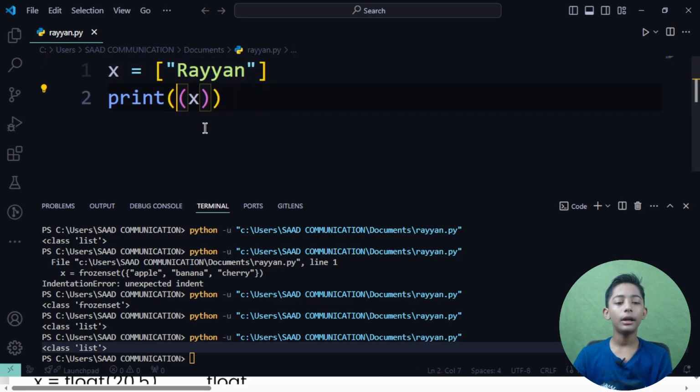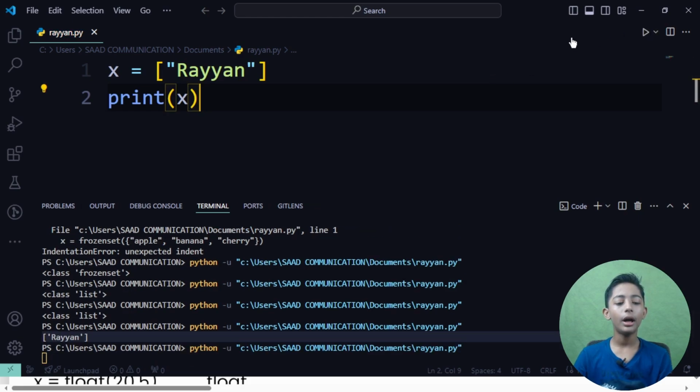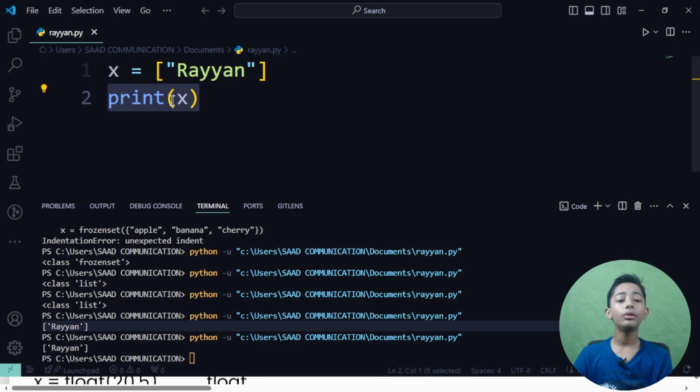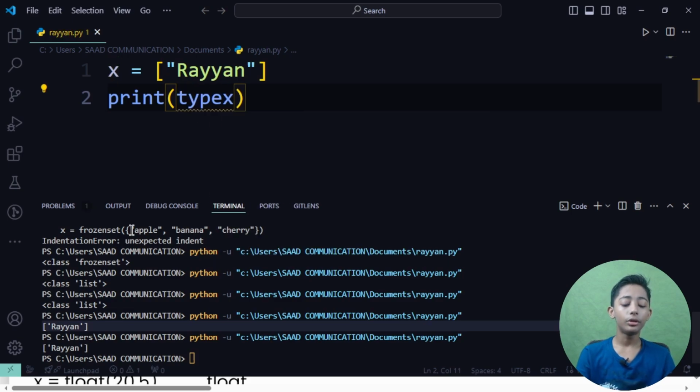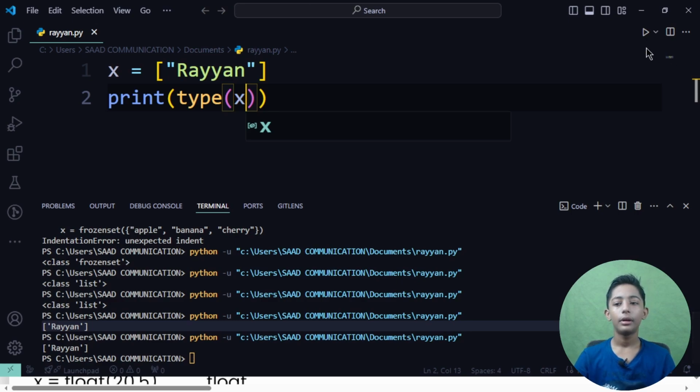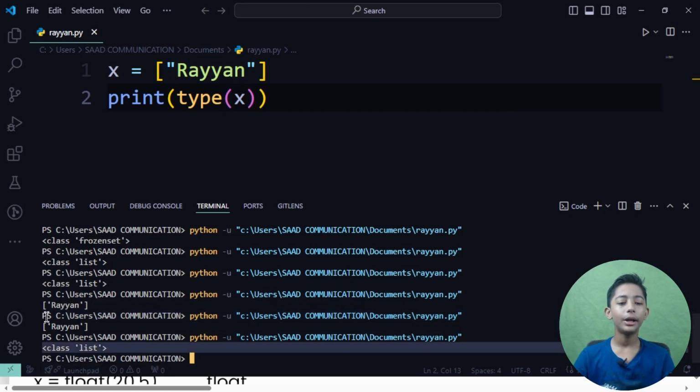If you do not write type here, it only gives you the Ryan, because I do not tell Python, please tell me the type. If I write type here, then it will tell me the type. Now it is telling me the type. This is the type list. Like that you can do it very easily.